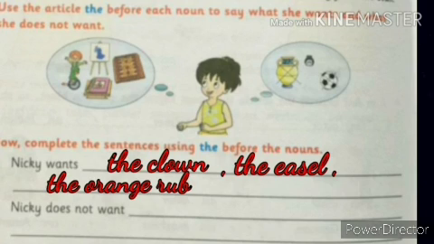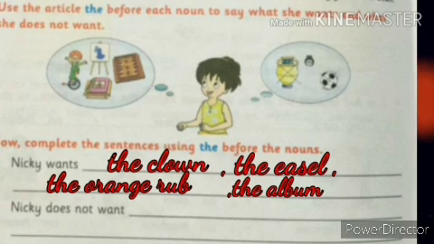The orange, O-R-A-N-G-E, orange rug. Next, what is there in the picture? Album. So, we have to add the article. The album. So, Nikki wants the clown, the easel, the orange rug and the album. So, we have added the article there. Next, Nikki does not want. What is it she doesn't want? Nikki does not want. What is it in the picture?